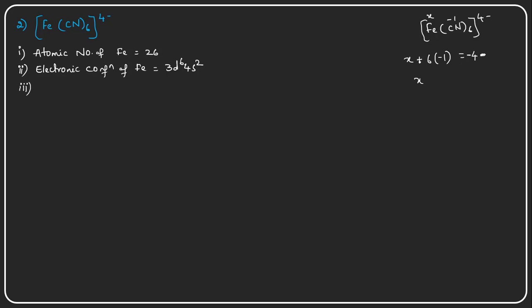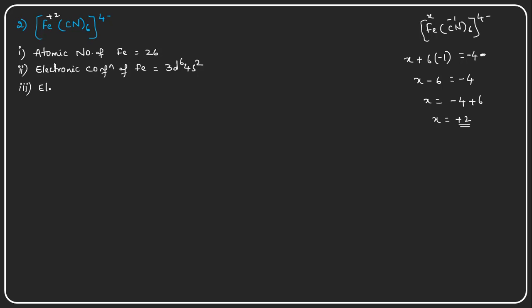So x plus 6 into -1, which becomes -6, is equal to -4, right? So x is equal to -4, and this -6, if it comes to the right-hand side, becomes +6. So x will be +2. That means the iron is in the +2 oxidation state.